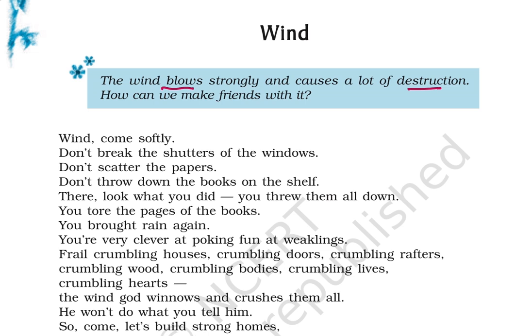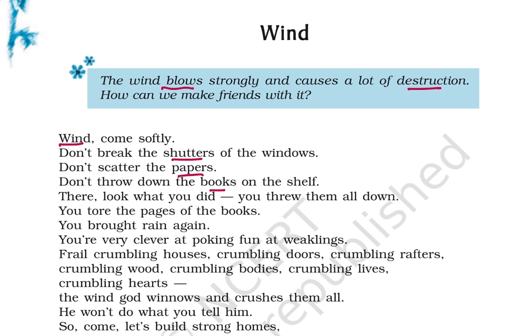Now, what is the first line of the poem? It says, wind comes softly, don't break the shutters of the windows, don't scatter the papers, don't throw down the books on the shelf. See, in this stanza, what is the poet addressing? It's addressing the wind directly. It's telling the wind to come very softly, very slyly, very steadily, right? And he pleads, there's a request attached to these lines, that he really wants the wind to come very gently.